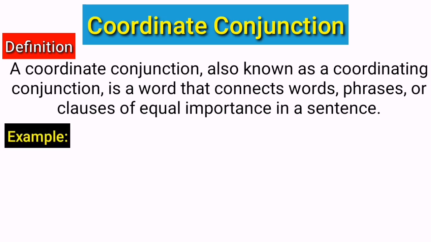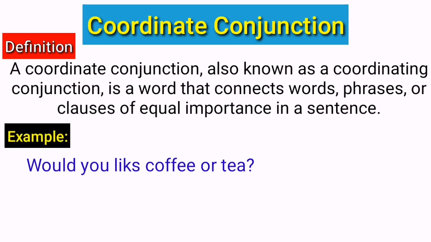For example, would you like coffee or tea? Basically, look at this example and analyze it. Here the word "or" is a coordinate conjunction. It is used to join two nouns, coffee and tea, which are of equal grammatical rank. The conjunction "or" gives the listener two choices, coffee or tea.